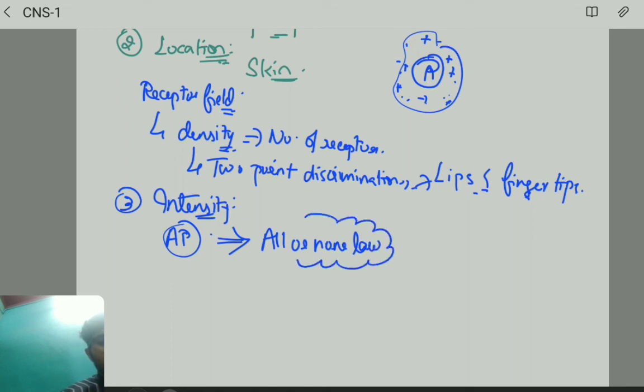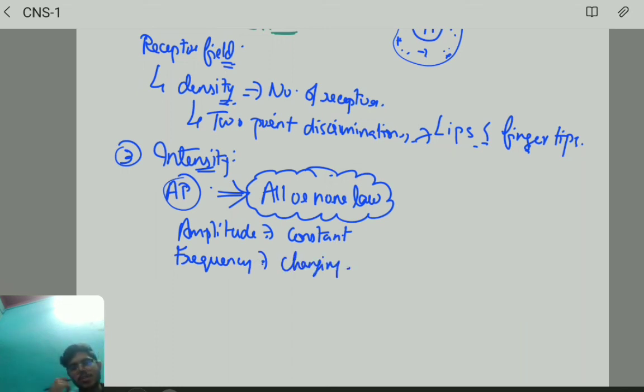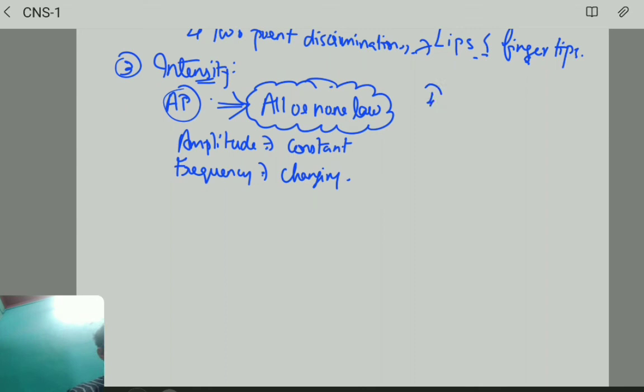Either there will be a production of a constant amplitude or there will be none. So the amplitude will remain constant. But who is going to change? Yes, the frequency. When there is a more intense stimulus, the frequency will be higher. When there is a less intense stimulus, the frequency will be low. Understand? Next important thing is duration.